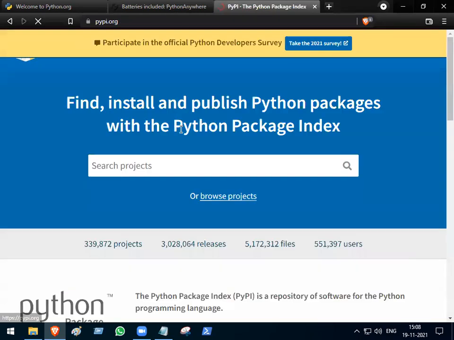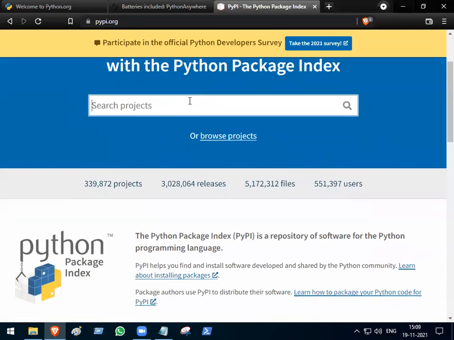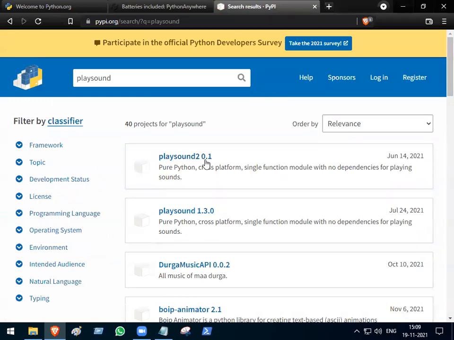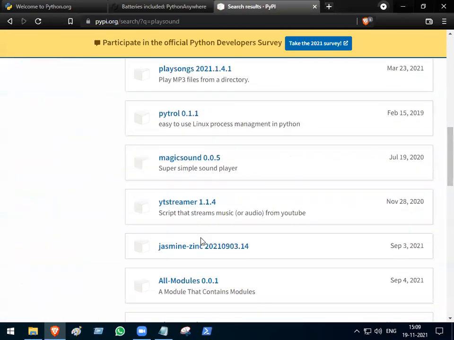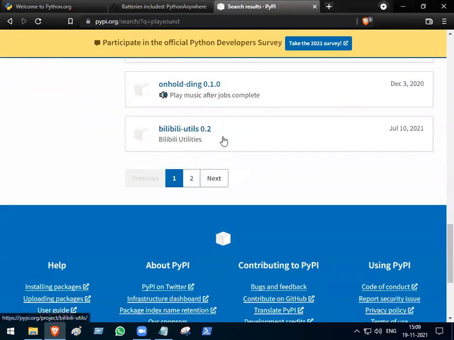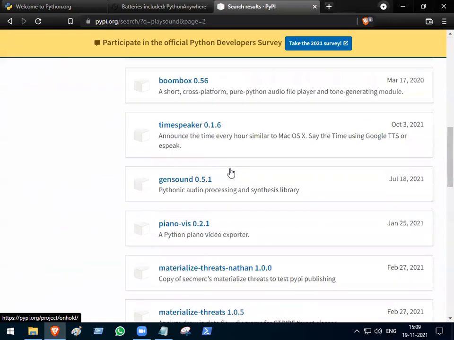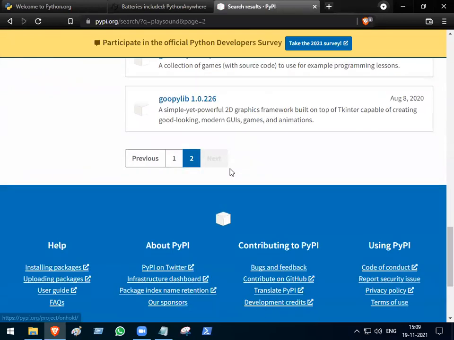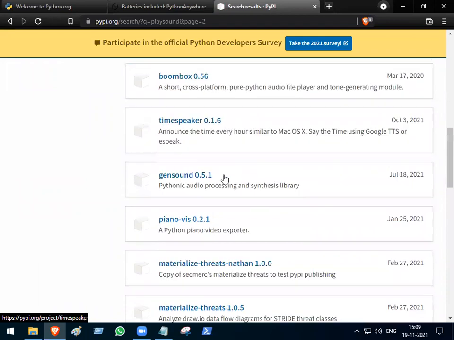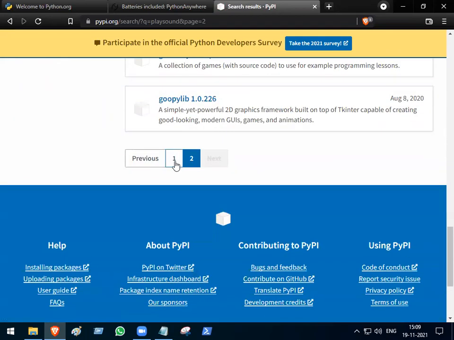So click on PyPI. What do you want now? You want playwright. So if I type playwright now, will I get it? Yes. I'll get a number of results here, starting from here and scrolling down. Suppose these are 10. Go to the second page also. How many are there? So many are there, yes or no? But now I only want playwright.